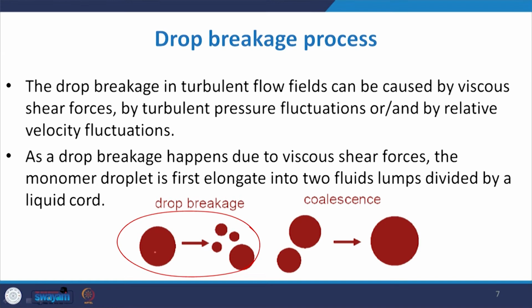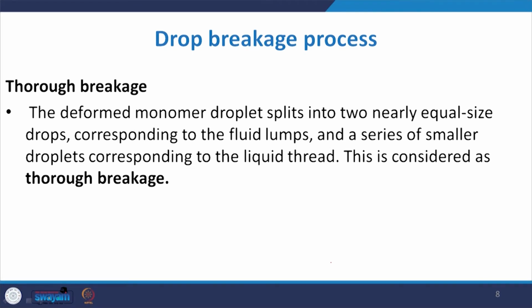So, drop breakage sometimes happens due to the viscous shear force. The monomer droplet is first elongated into two fluid lumps divided by a liquid cord. You can see that this is the concept of drop breakage. There is a big drop and it can be broken into small particles, and sometimes these small particles may go for coalescence to give you a bigger one. So, let us look at this particular concept related to the breakage.